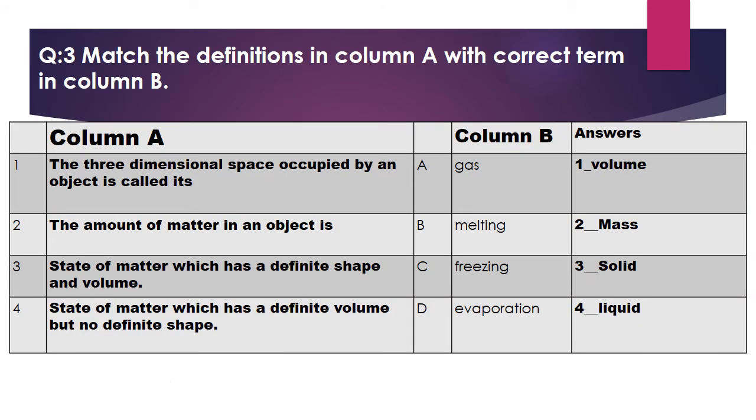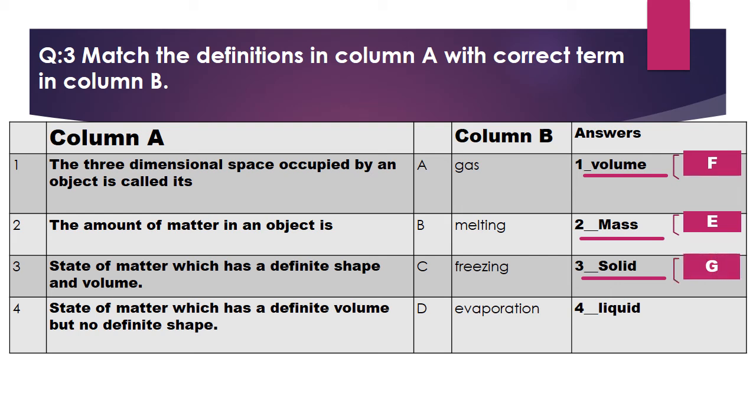solid. Well, exercise 3 is about match the definitions in column A with the correct term in column B. The first one is the three-dimensional space occupied by an object is called its volume. This is option F in column B. Second one is the amount of matter in an object is called its mass. This is option E in column B. Third one is state of matter which has a definite shape and volume is solid. This is option G in column B.